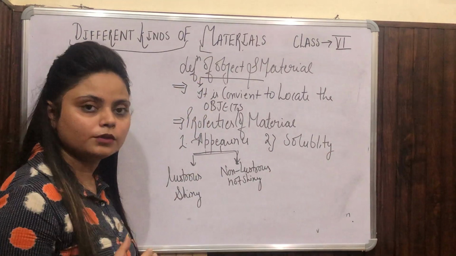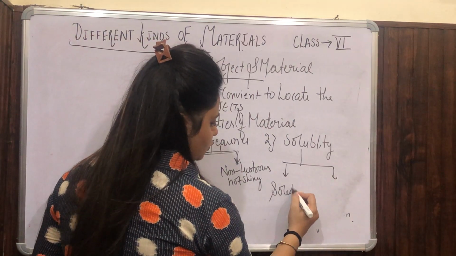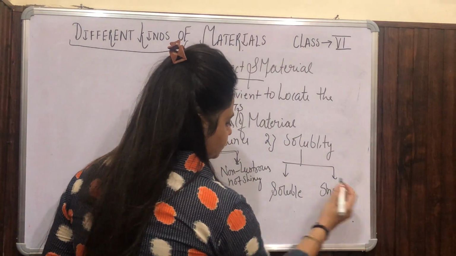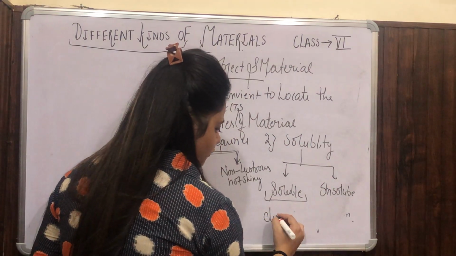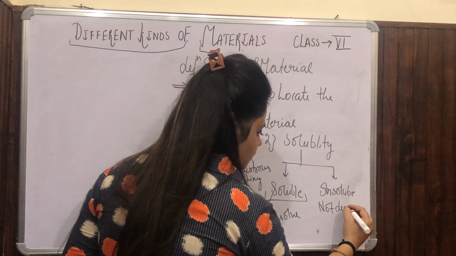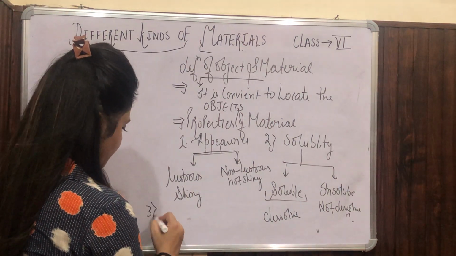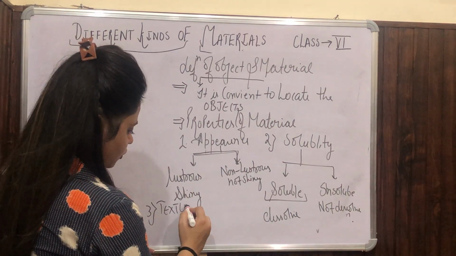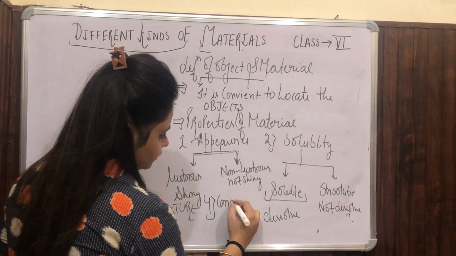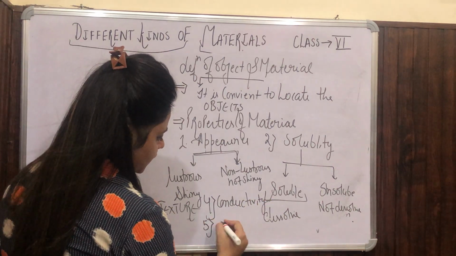Again, which dissolves in water. We will distinguish soluble and insoluble. Soluble means dissolves in water, and insoluble means it is not dissolved. After that we read about the third property, texture. Texture is soft and rough. The fourth property is conductivity, in which we learn about conductors and insulators. And the fifth property is magnetic.